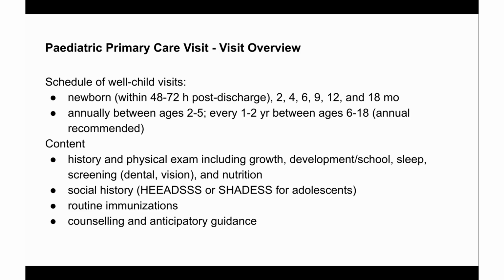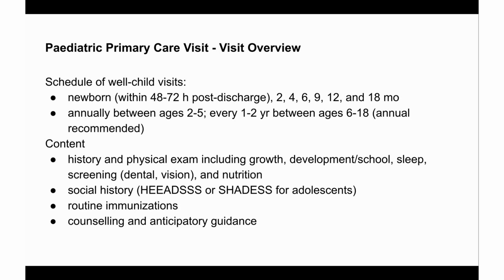Now, what is the content of these well child visits, as outlined in Toronto Notes? The history and physical exam is important. For the history and physical exam, you want to explore their growth, their development, or school. You want to explore their sleep. You also want to have dental screening and vision screening, as well as explore their nutrition.